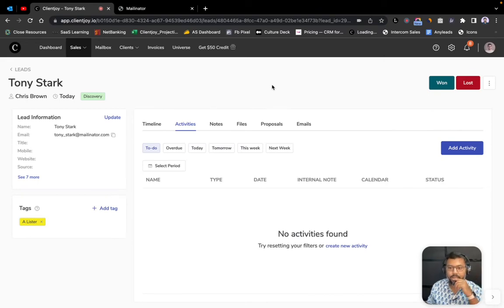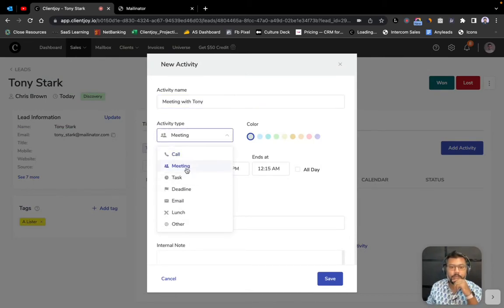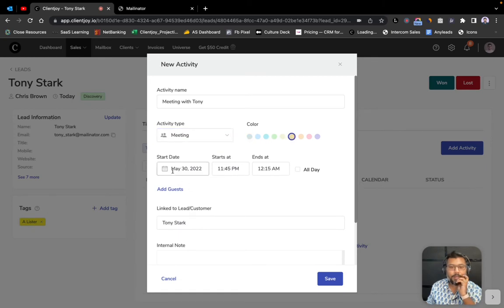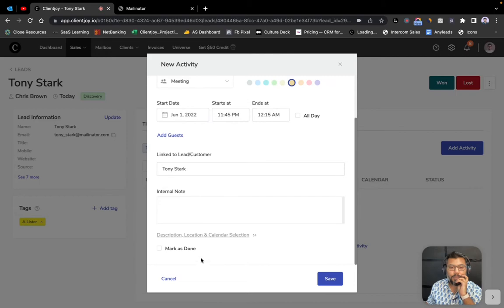And so I can create activities as well. I can just click on add activity. I'll say, meeting with Tony, and it's going to be a meeting. I can color code it, and I can say, okay, this is going to be for, let's say, 1st of June. I can add description, location. I can also select which calendar I want this to appear on for myself. But for now, I'll just hit save.